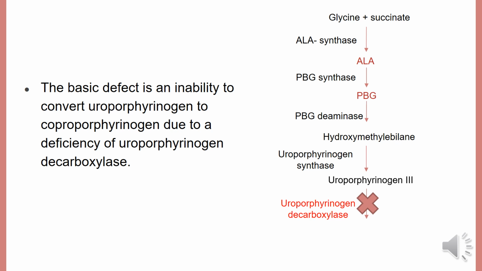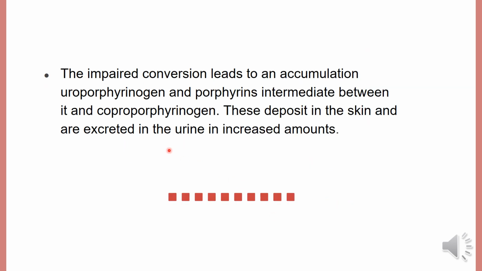So what happens in porphyria cutanea tarda? The basic defect is the inability to convert uroporphyrin to coproporphyrin due to a deficiency of uroporphyrinogen decarboxylase. So this enzyme will be deficient. The impaired conversion leads to accumulation of uroporphyrin and porphyrin intermediates between it and coproporphyrin, and these will deposit in the skin and are excreted in the urine in increased amounts.